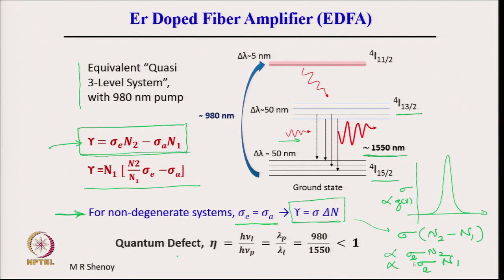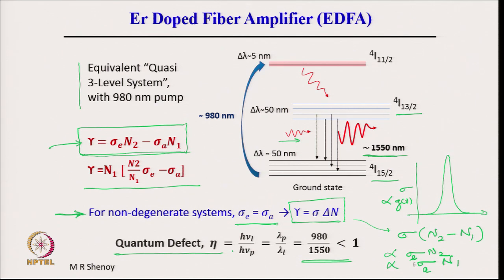A second parameter which is shown here, which is characterizing all amplifiers, is the quantum defect in all optical amplifiers, which is defined in terms of the emitted photon energy, the amplified photon energy, and the pumped photon energy. It is a ratio of h nu L to h nu p, which comes out to be lambda p by lambda L, because nu is c by lambda. Therefore, the quantum defect eta in this case is 980 divided by 1550, which is less than 1. This gives an indication.